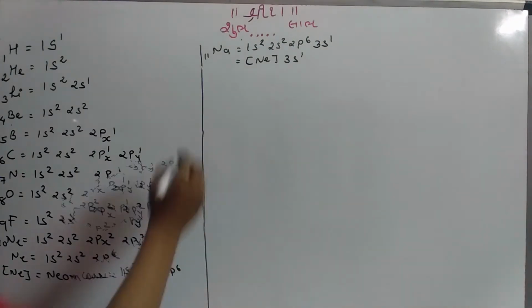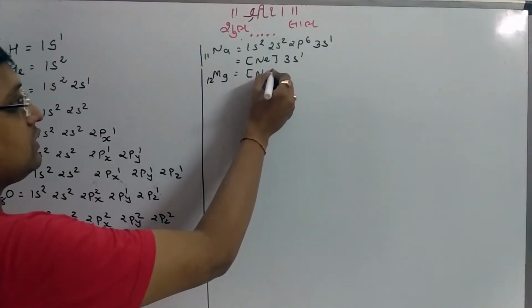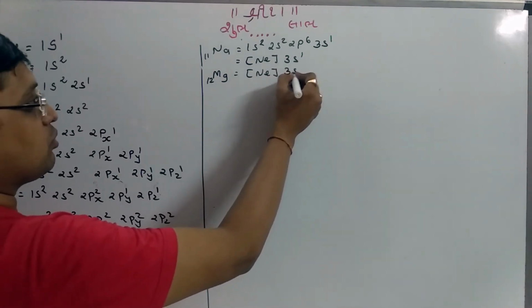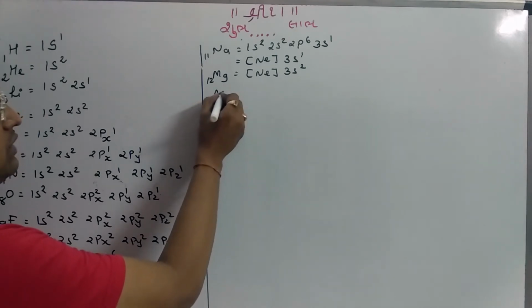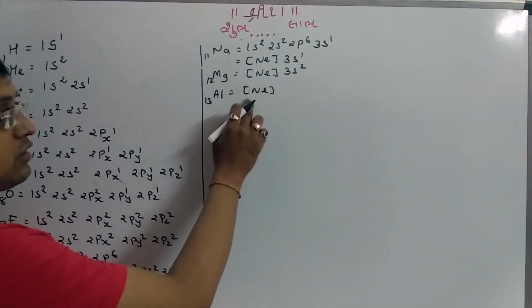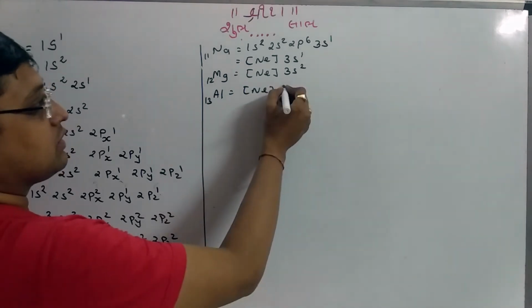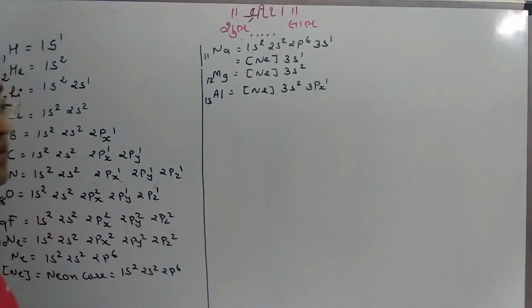3s1. After sodium, the element is magnesium, 12, 10 electron like neon, and the 2 electron can be accommodated by 3s, so 3s2. After magnesium is aluminium, 13 number, so neon core, that is 10 electron accommodated like neon. Then after 3s2, conventionally we are accepting 3px1 first.